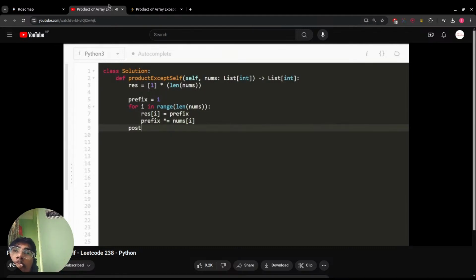After we've done that, we're going to do the exact same thing with the postfix array. Well, almost the exact same thing. We're going to start at the end of the input array and then go up until the beginning, and that's how you can do this in Python.